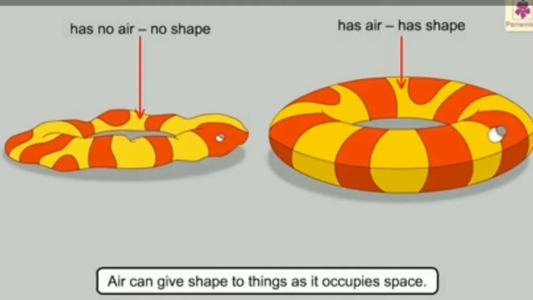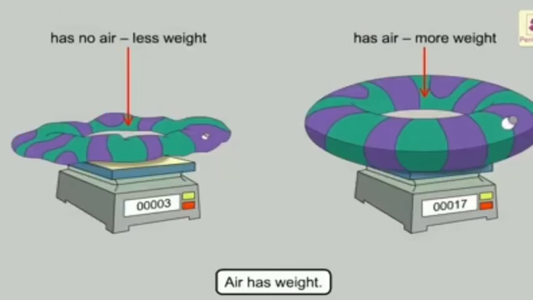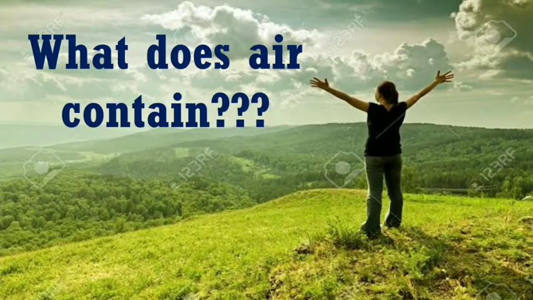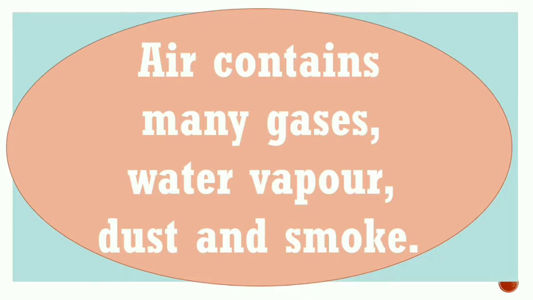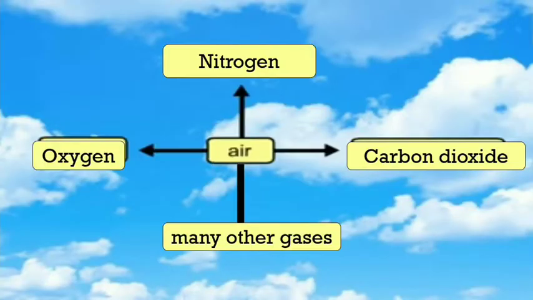Air can give shape to things as it occupies space. Air has weight. What does air contain? Air contains many gases, water vapor, dust, and smoke. Air contains gases like oxygen, nitrogen, and carbon dioxide in a big part, and many other gases also.